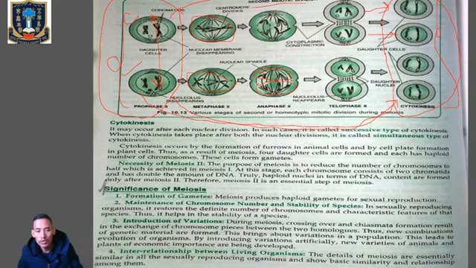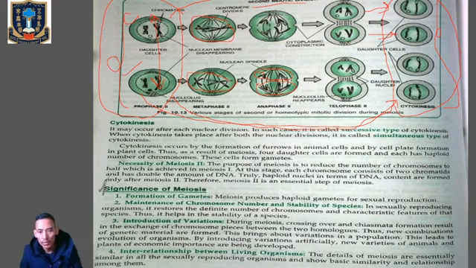Number 3, with the help of meiosis, there will be the introduction of variation. There will be crossing over, where there will be exchange of genetic material between the two homologous chromosomes, and this crossing over will help to introduce variation. So that's why there will be variation in the offspring produced by the mode of sexual reproduction.